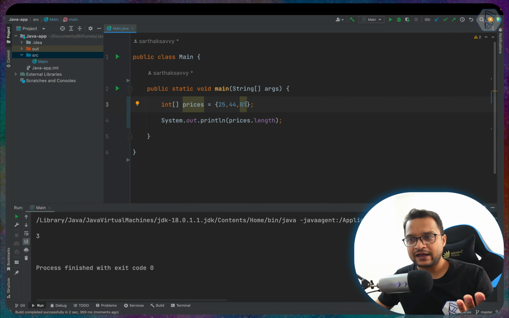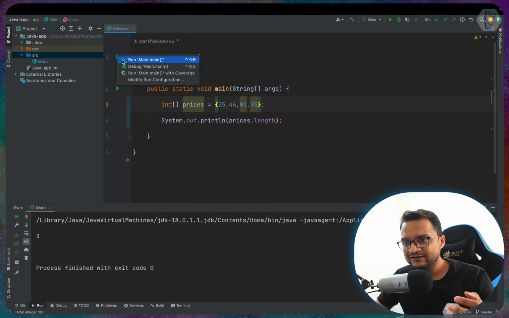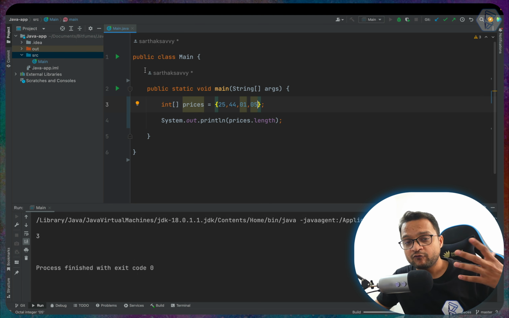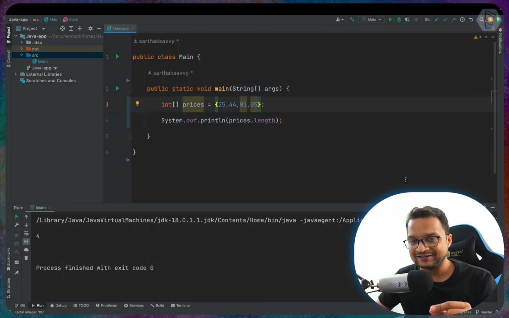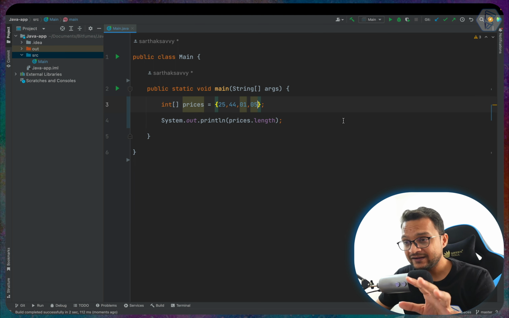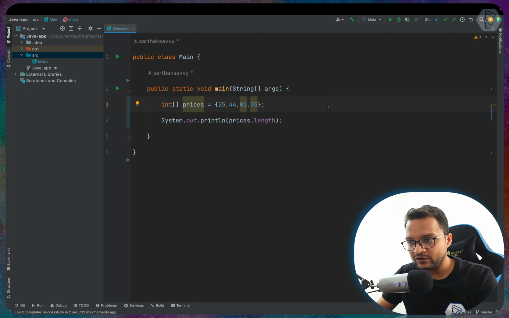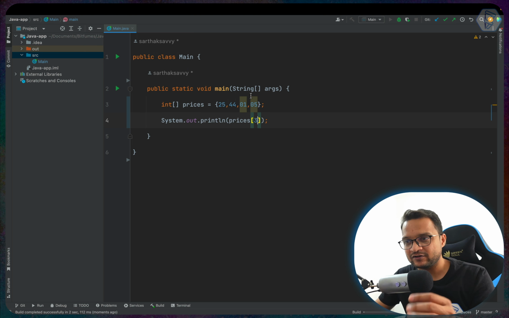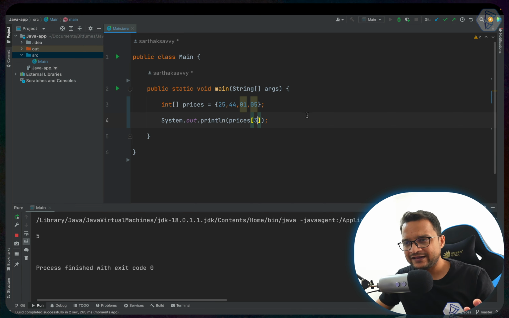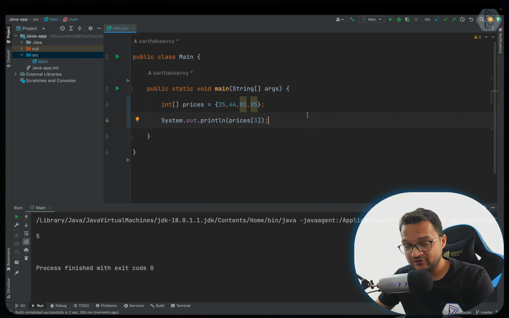Why? Because we have 3 elements. Later on, if we want to add one more, then obviously the length of the array becomes 4. So it's dynamic according to the elements we provide inside this array. This is really great stuff, and obviously if you really want to get some value, you can do it like we did previously, which is like this, and the third element will be 0 5. Very easy, obviously the normal stuff.